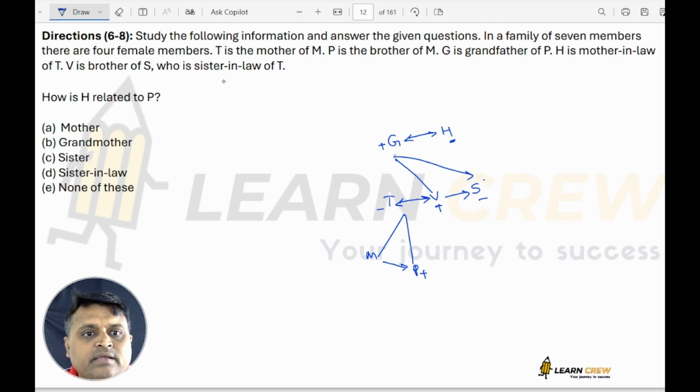And about the gender of M, it is given there are 4 female members. T is a female, S is a female, H is a female, male, male, male. So there are 4 females, which means M must be female. How is H related to P? H is the grandmother of P.